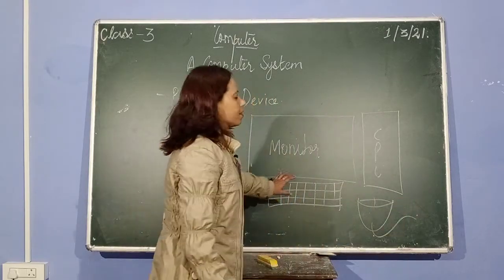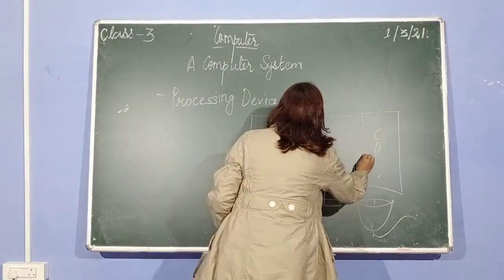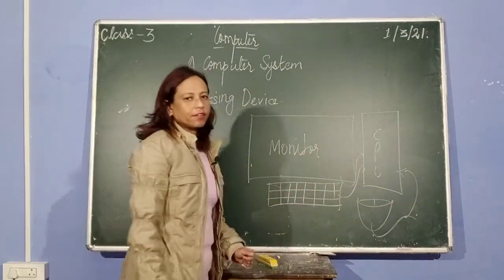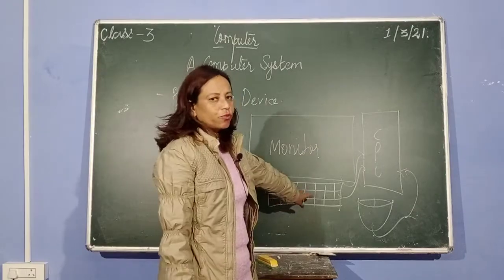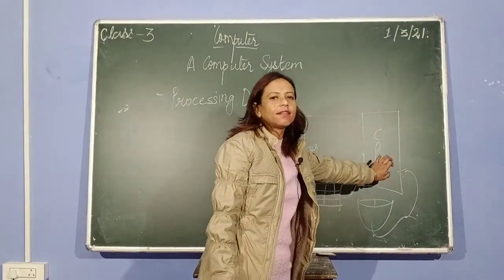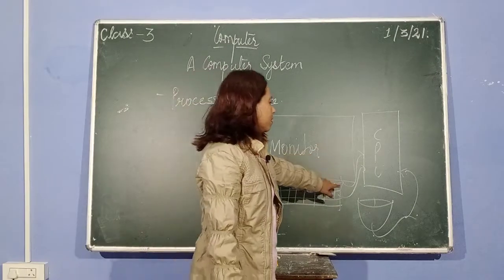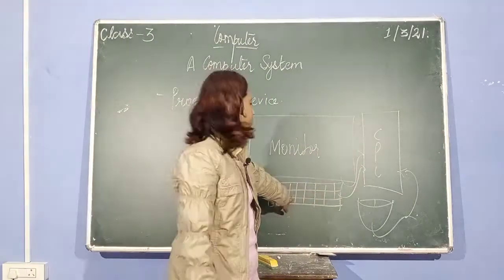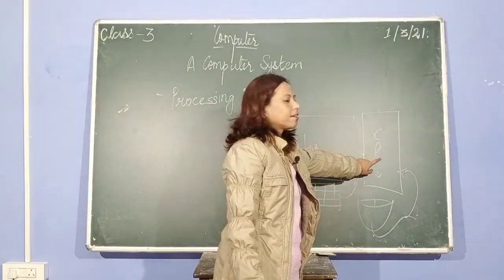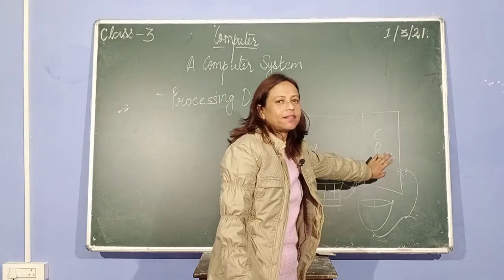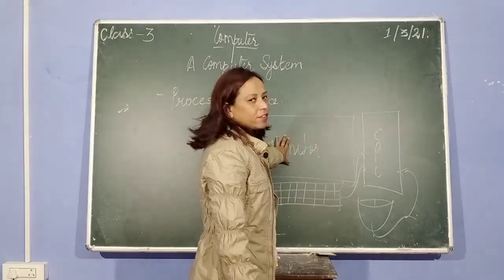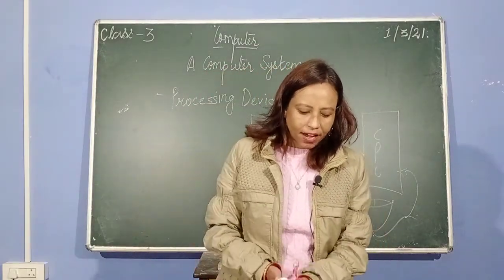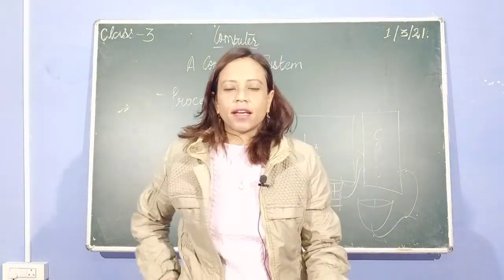All these devices are connected with the CPU. Monitor, keyboard, and even mouse are connected with CPU. So whatever work we do, it all goes first to the CPU and the CPU does the functioning. Whatever command you give with input devices like keyboard or mouse, all the commands are first taken by the CPU and the processing work is done inside the CPU. Then only you can see it on the monitor. So that's why your CPU is known as a processing device, or in human terms, the brain of a computer.